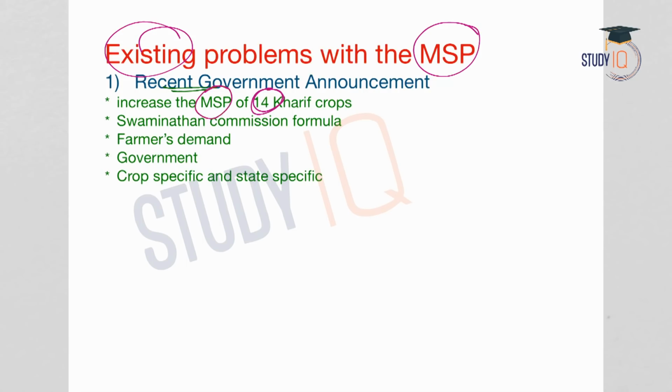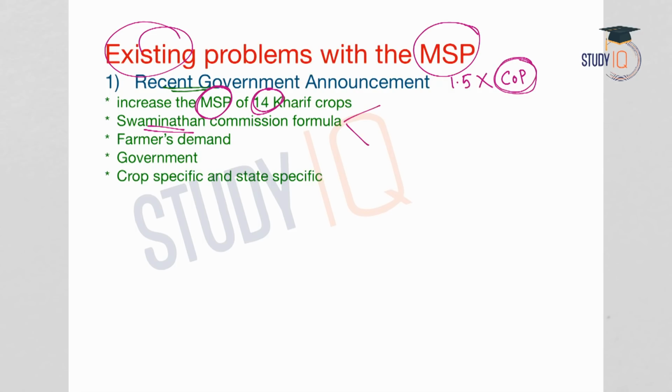But how is the minimum support price fixed? It is claimed by the government that it is fixed on the Swaminathan Commission formula. So we will see what the Swaminathan Commission formula is. According to the Swaminathan Commission, it has come up with two formulas for the calculation of cost of production. The government announced that it will be providing 1.5 times the cost of production of farmers. Now how is this cost of production calculated? This is according to the Swaminathan Commission formula, and the commission has provided two formulas.